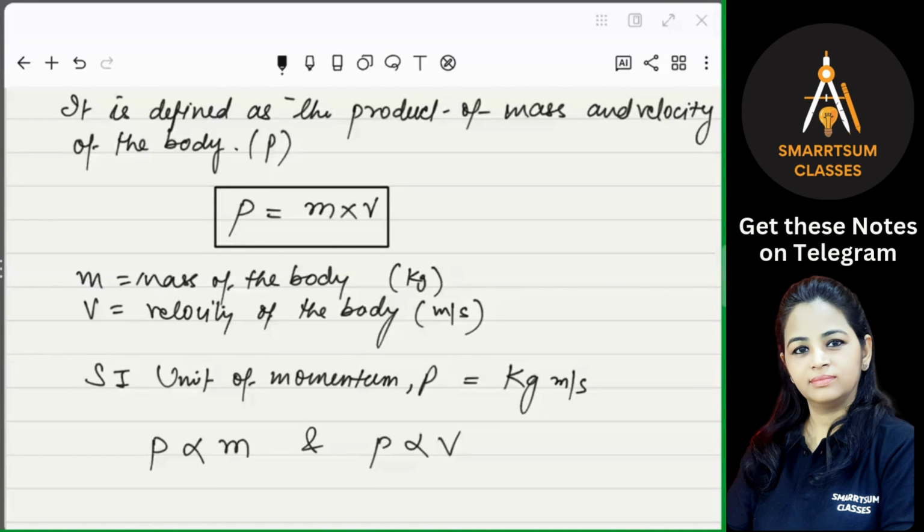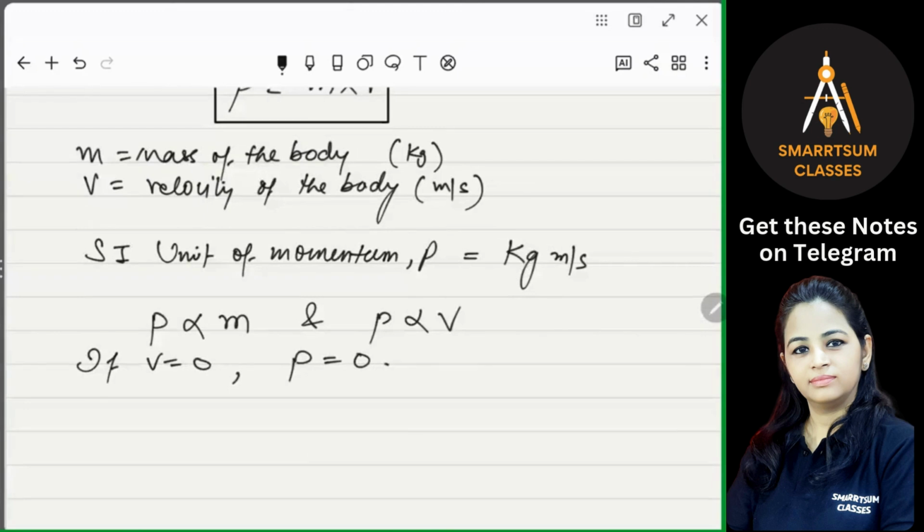So one thing you need to note is that momentum will be there only for the bodies which are moving. If the body is at rest, what will be its momentum? Can you tell me? Zero, because velocity is zero, right? So if v is zero, momentum will be zero. Momentum is there for moving bodies only, so this comes into play when the body is moving.